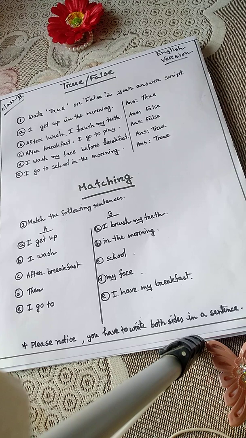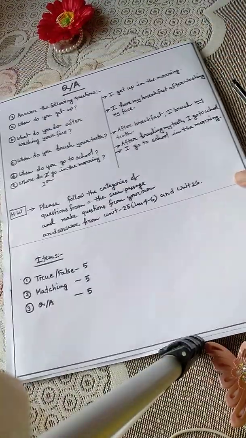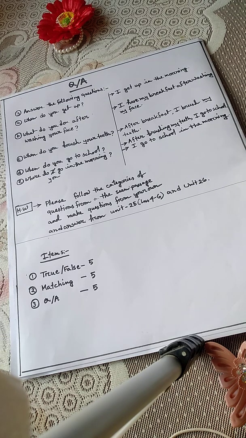So write both sides of the sections, section A and section B. You have to match the whole thing, make a complete sentence, and then write the whole complete sentence in your answer script. Okay, so we are going to another page, another category, question answer, which will carry another 5 marks. In your exam you will get 5 questions, or 2 questions containing 2.5 marks each, or five questions containing one mark each.